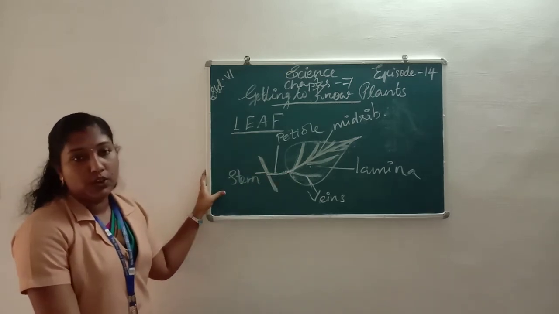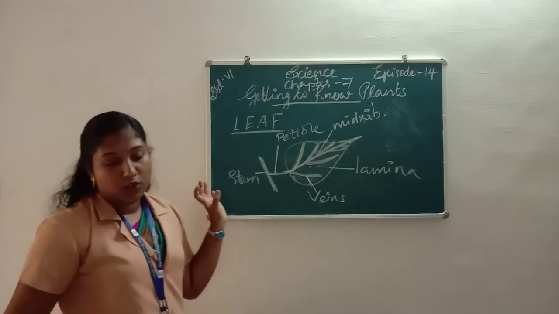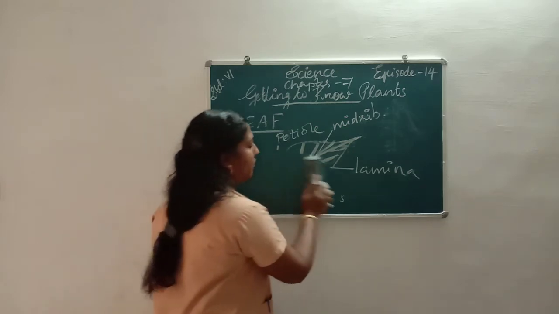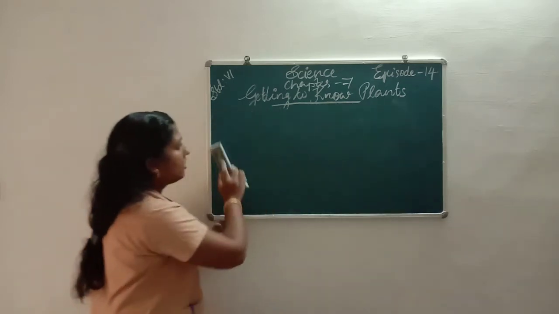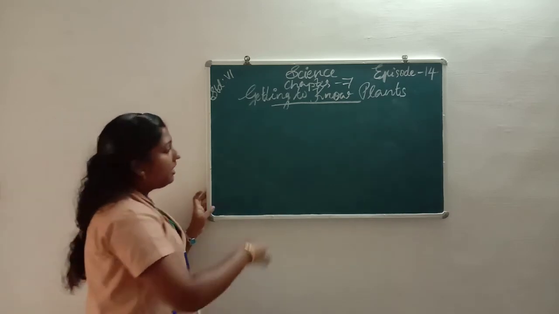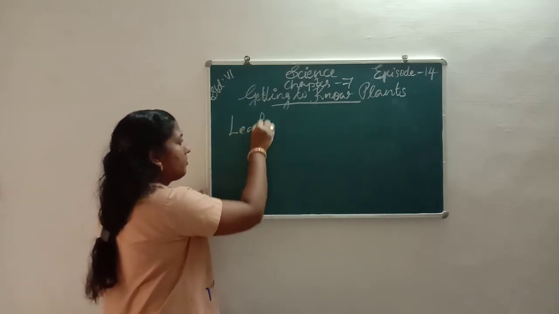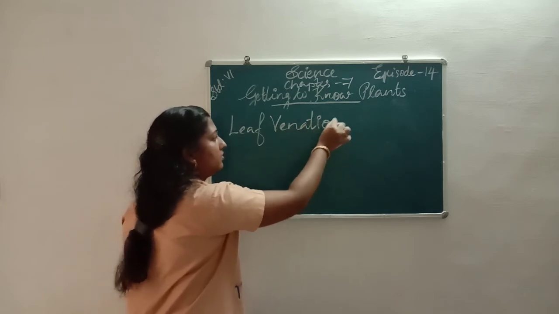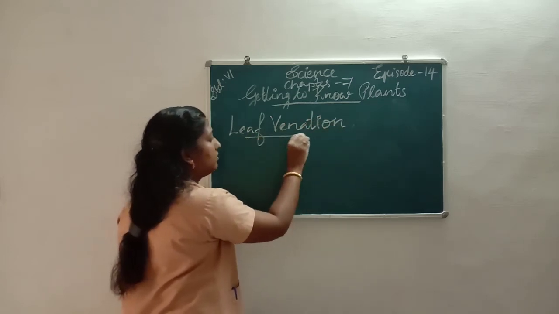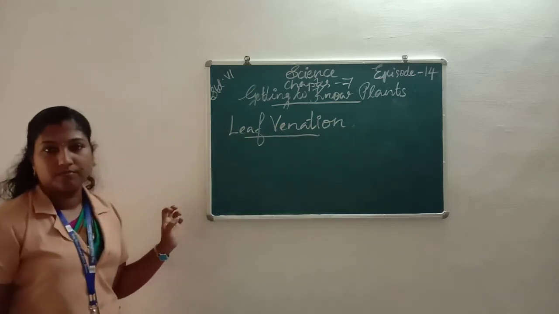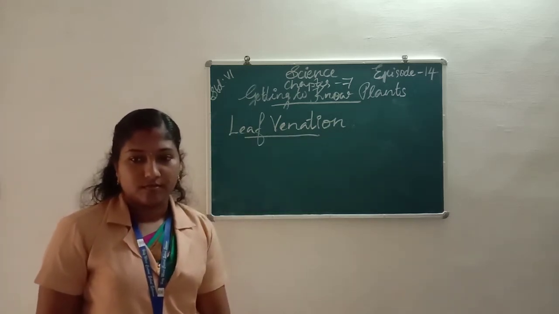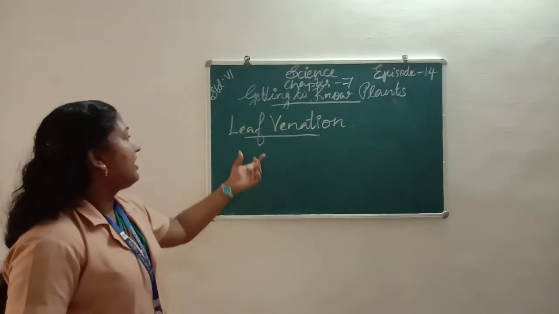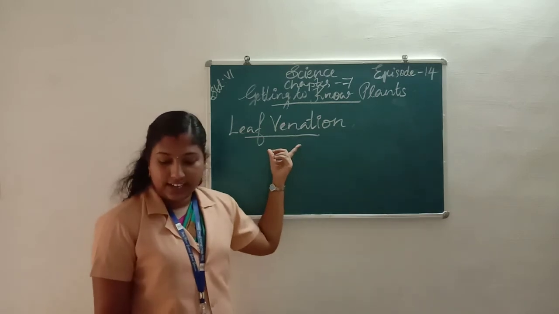Okay, did all of you understand what we learned? Next we move on to the next topic, leaf venation.